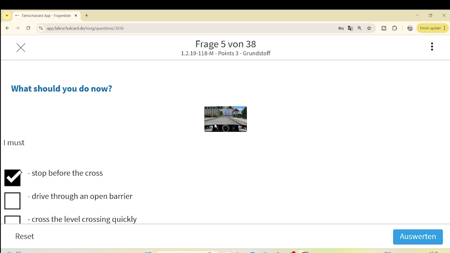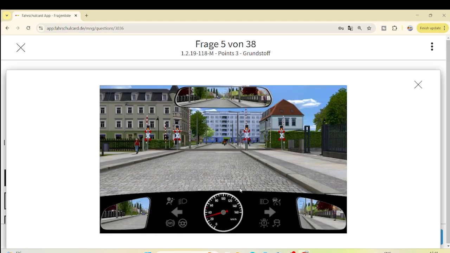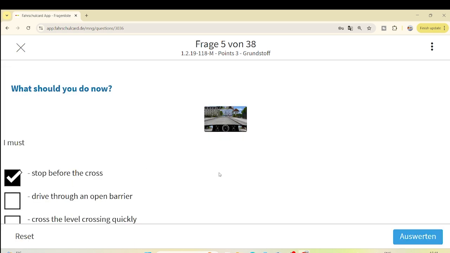Drive through an open barrier? No, because there is an indication, maybe a train is coming, be careful. Cross the level crossing quickly? No, this option is also not correct. Maybe you are traveling at a fast speed, and in the meantime the level crossing is closed and you are stuck somehow. So just stop before the St. Andrew's cross is the right answer.